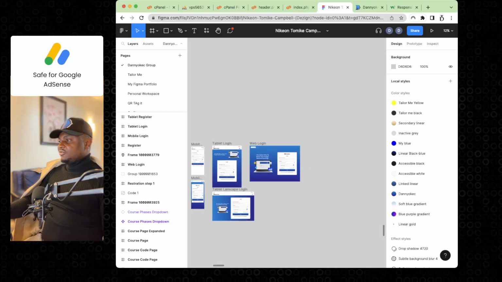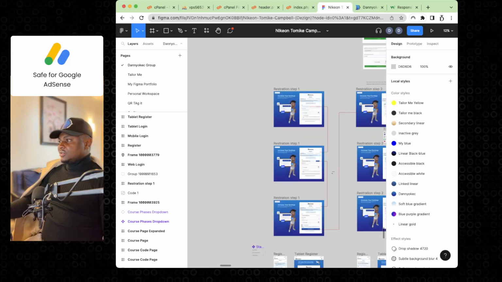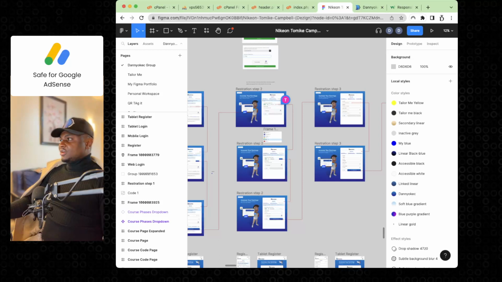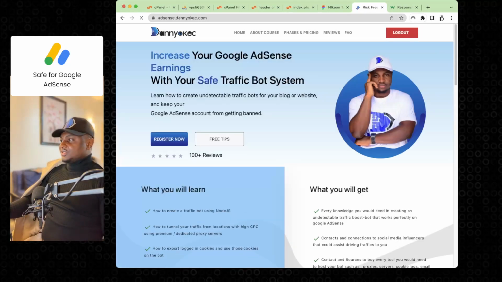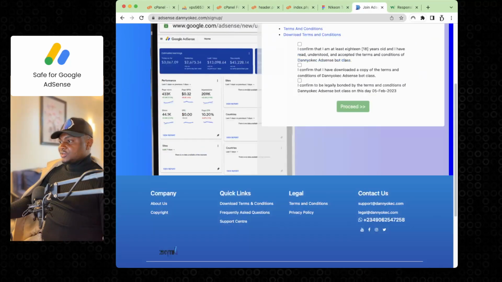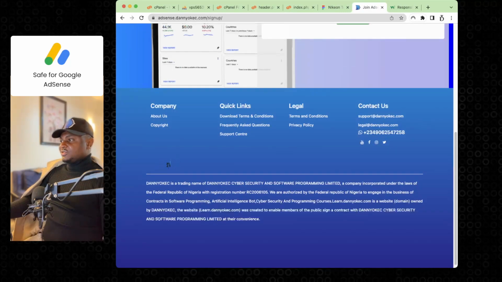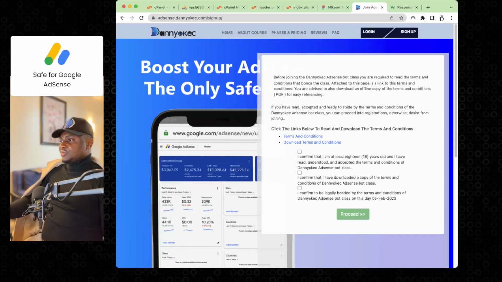Now we even have the registration page. Currently, what is on the website now is not what you're seeing here. So let me show you what is on the website. The registration page is completely different. Let me log out first of all. Sign up. Now this is what it looks like on the registration page. You can see the footer has been updated, the header has been, but this is what it looks like. This is the old design.